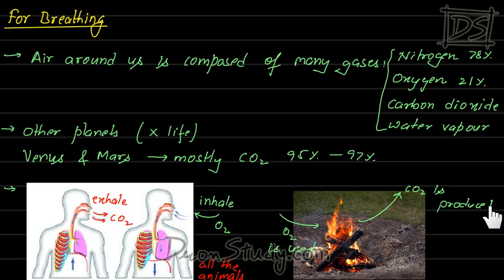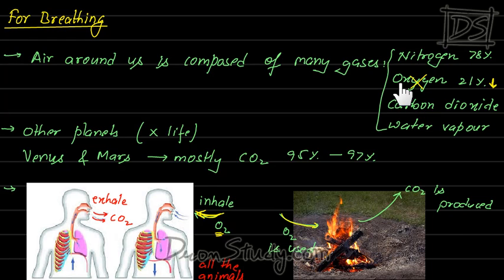Here you might be thinking, let's see, we are using oxygen, so we are consuming oxygen. Other animals are also inhaling oxygen, so they are also consuming oxygen. When we are burning something, then also oxygen is being consumed. So it means gradually, this percentage of oxygen should decrease. As more and more animals and human beings take in oxygen, the amount of oxygen in the atmosphere should keep on decreasing, and one day there should be no oxygen, isn't it?